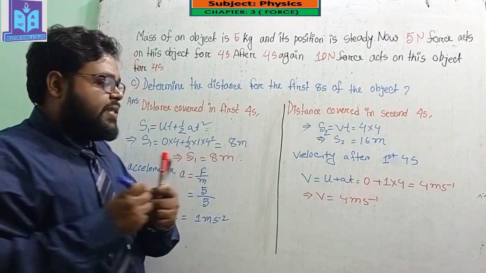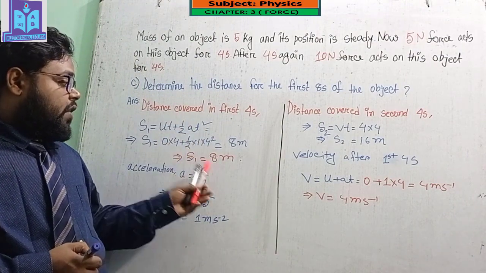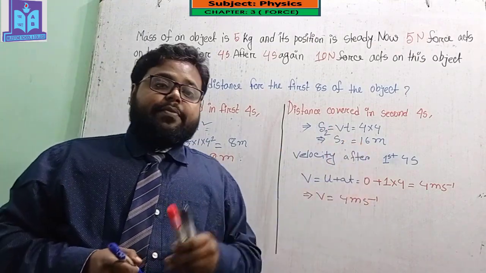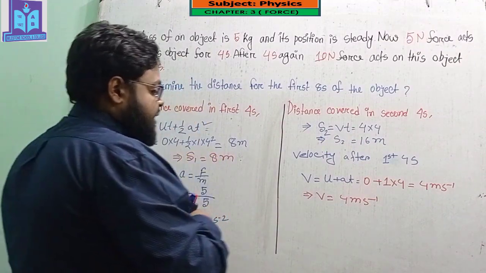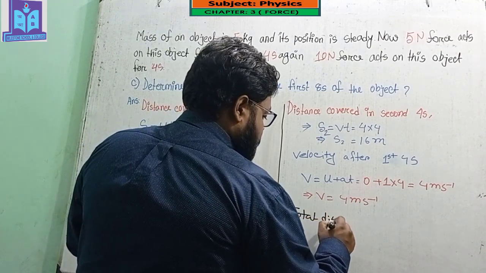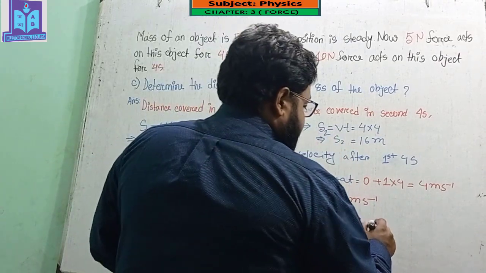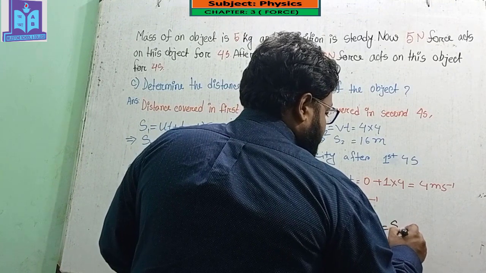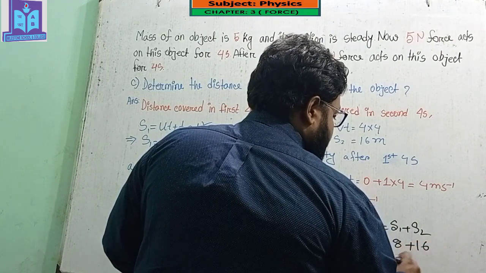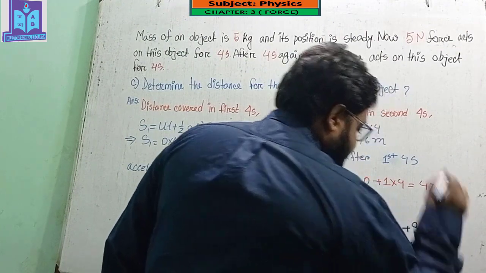And here you can see that, my dear student, for the first 4 seconds this object covered 8 meter, and for the second 4 seconds this object will cover 16 meter. So the total distance S equals S1 plus S2 equals 8 plus 16, so the total distance will be 24 meter.